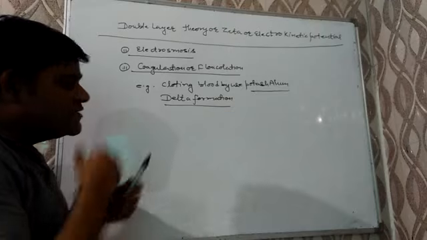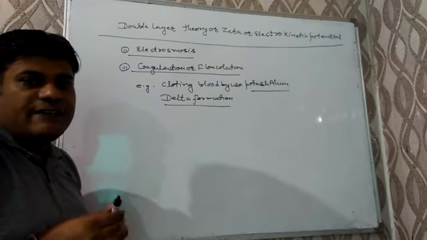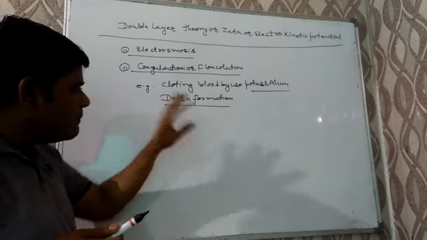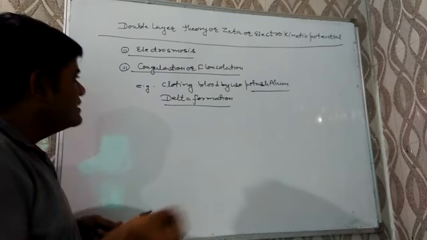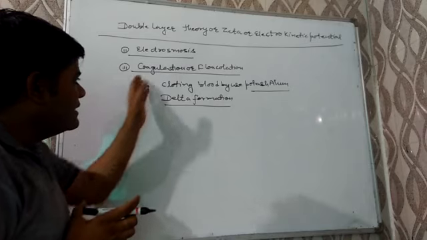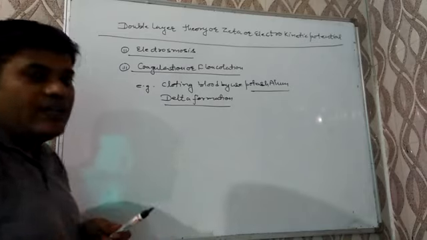Due to the presence of charged particles and friction, oppositely charged particles get attracted to form an aggregation, due to which delta formation takes place, and that is also due to coagulation or flocculation.